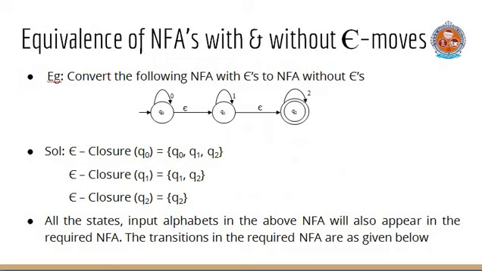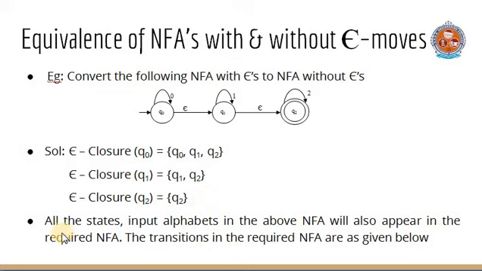Now coming to the equivalence of NFA with epsilons and without epsilons. Our problem is to convert NFA with epsilons to NFA without epsilons. We consider our earlier discussed NFA with epsilon transitions. First of all, we have to determine epsilon closure for all the states in this automaton. Epsilon closure of Q naught equals Q naught, Q1, Q2, epsilon closure of Q1 equals Q1, Q2, epsilon closure of Q2 equals only Q2. Already we know what epsilon closure is: epsilon closure of a state Q contains Q and all other states that are reachable from Q.